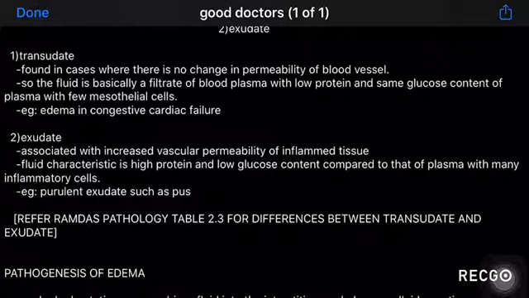Then exudate is associated with increased vascular permeability of inflamed tissue. So the fluid characteristic is high protein and low glucose content compared to that of plasma, and it also has a lot of inflammatory cells. An example is purulent exudate such as pus. For detailed differences between transudate and exudate, you can refer to table 2.3 in Ramdas, and there is also a table in Harsh Mohan, but I couldn't find one in Robbins though.